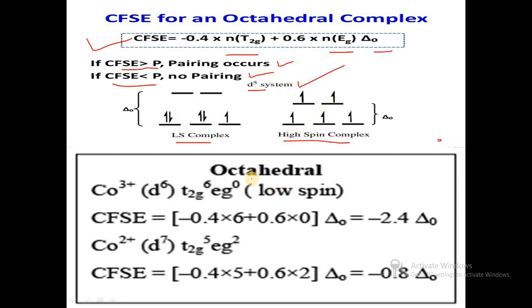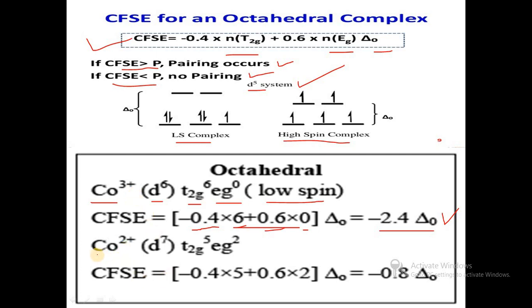Then another example, in the case of an octahedral complex, Co3+ with d6. The electron configuration for the low spin complex is t2g6 eg0, and the CFSE is calculated by the equation minus 0.4 times the number of electrons in t2g6 plus 0.6 times the number of electrons in eg0, multiplied by delta octahedral, that is 6 into 0.4. The overall solution is minus 2.4 delta octahedral. So this is the CFSE for the Co3+ complex in the low spin state.